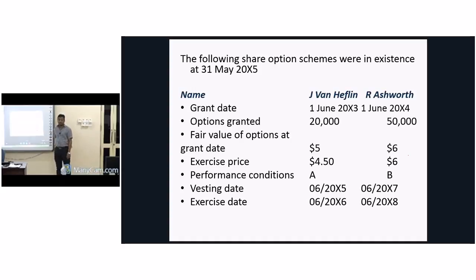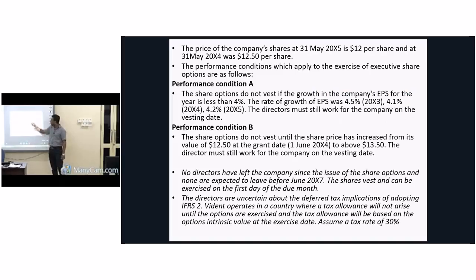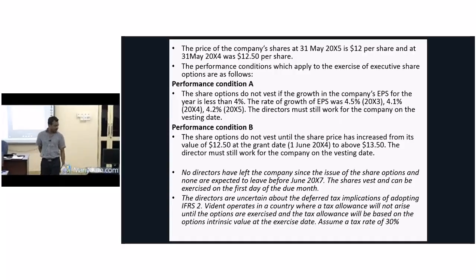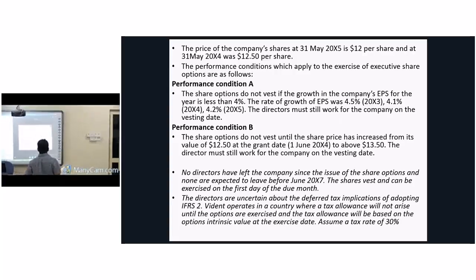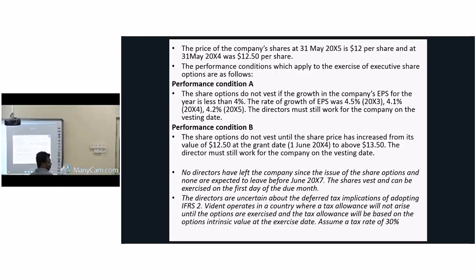There are certain performance conditions, we call them vesting conditions. Vesting condition A for this package, vesting condition B for this package. What is vesting condition A? It says the share options do not vest if the growth of the company's EPS for the year is less than 4%. Look at the target. You have to wait, or stay, for a number of years. At the same time, you have to increase EPS by not less than 4%.